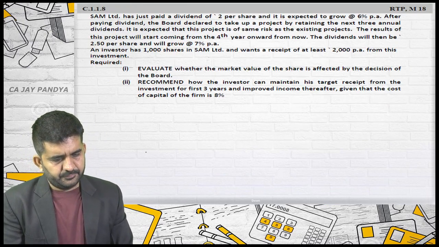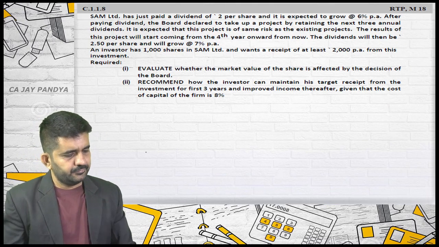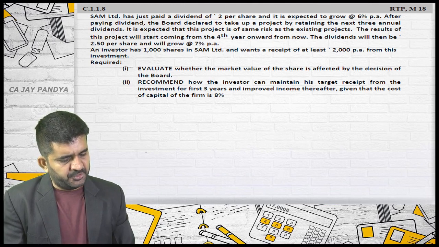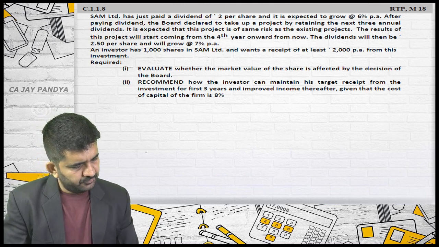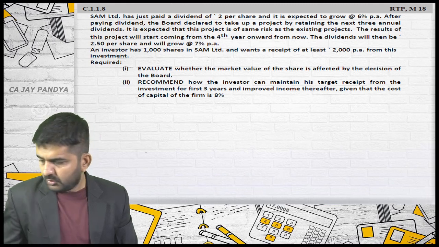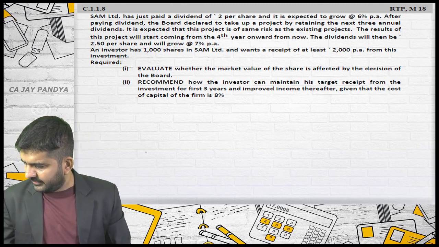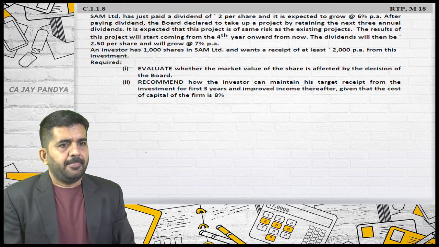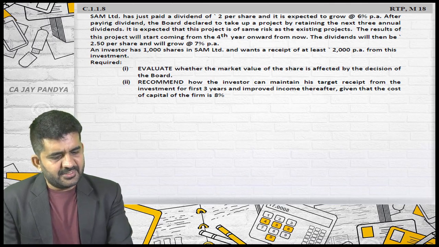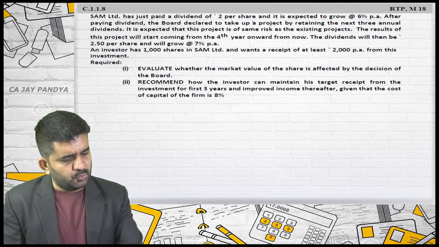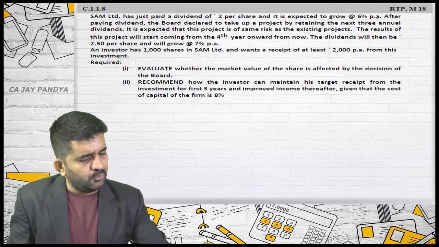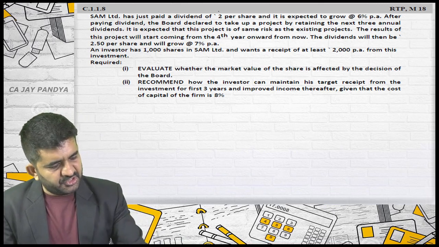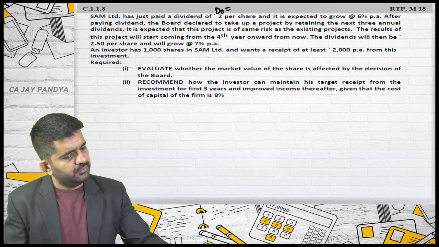We are going to question number 8. SEM Limited has just paid a dividend of rupees 2 per share and it is expected to grow at the rate of 6% per annum. Has just paid, I will be taking this as D0.